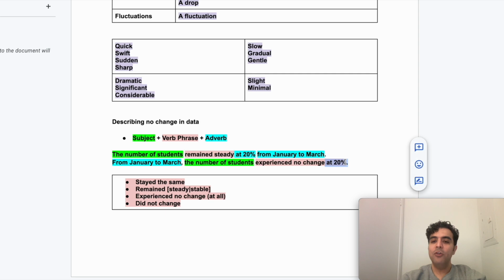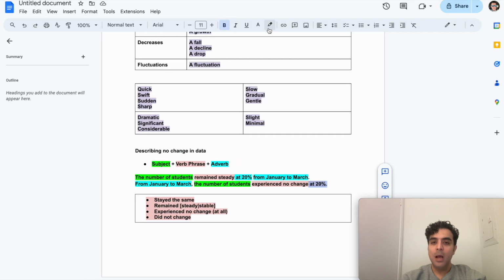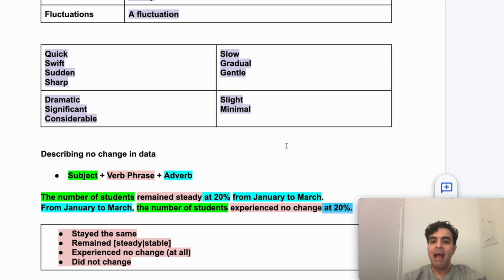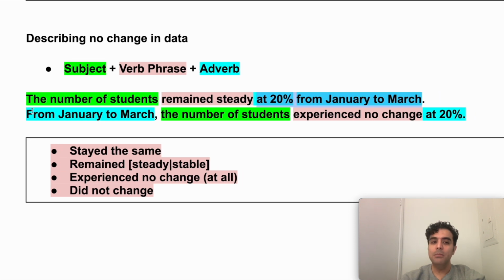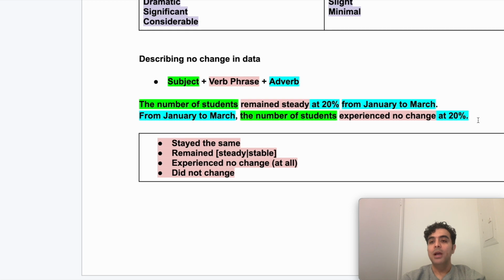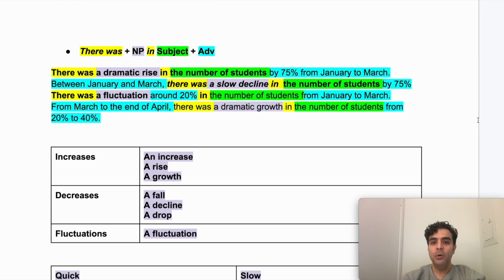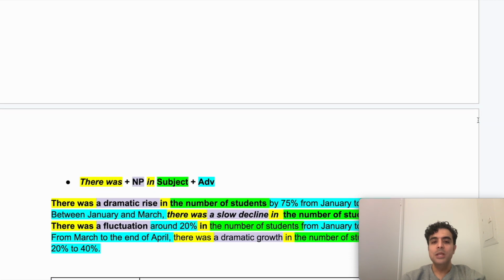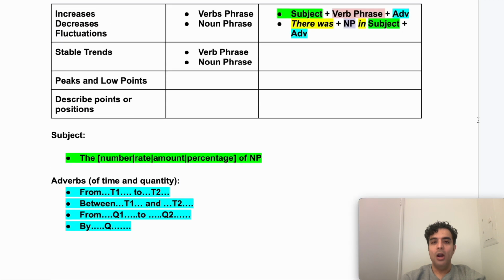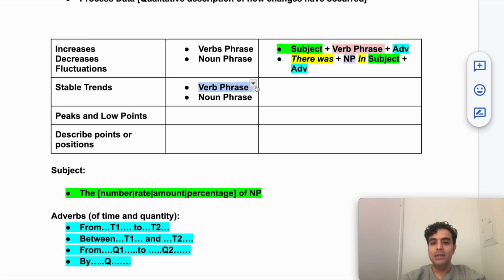So we have two adverbs, and as you can see, sometimes we can put both adverbs next to each other: at 20%, adverb of quantity, from January to March, adverb of time. And sometimes we separate them. So here we have from January to March, adverb of time, and at 20%, that is my adverb of quantity. But remember, there's also another structure that I can use to this end. So far, we've looked at the verb phrase structure.